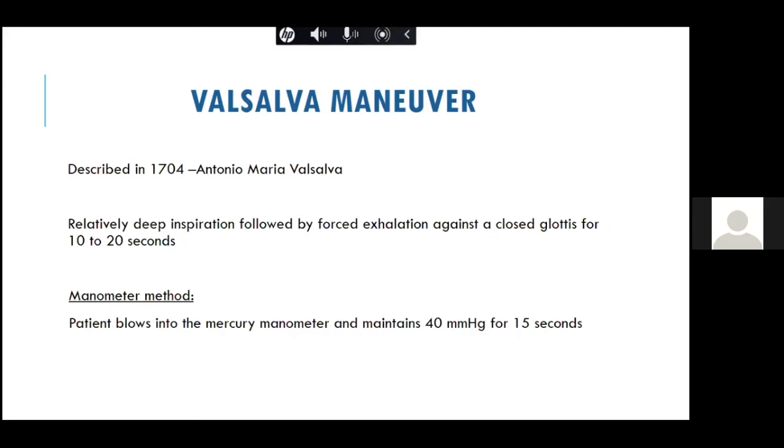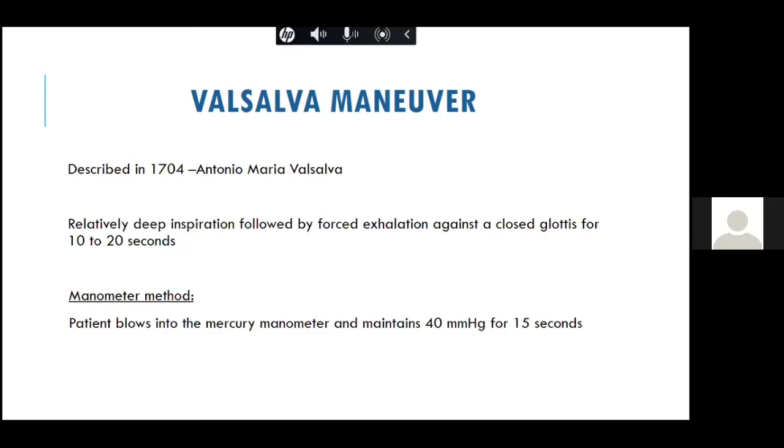In a continuous murmur, for example a PDA, it's through the ductus only. It's the same direction of the flow. However, in a to and fro murmur, VSD and AR, the VSD's murmur is from the LV to the RV, and the AR murmur is in a different direction. So they are two different murmurs. The character, the pitch, and the frequency are different because they are two different murmurs.